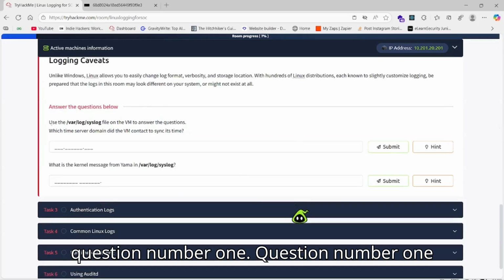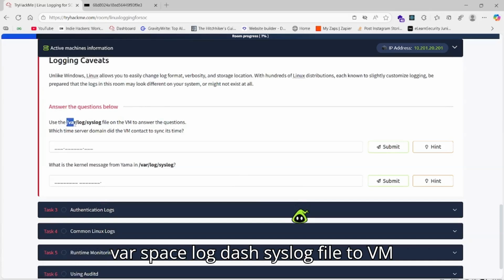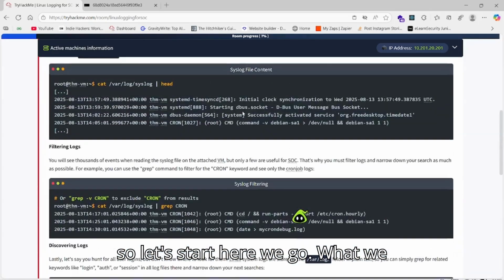Here is question number 1. Question number 1 is very simple. Use the var/log/syslog file in the VM to answer the questions. What is the kernel message from the time server domain? Okay, so let's start. Here we go.